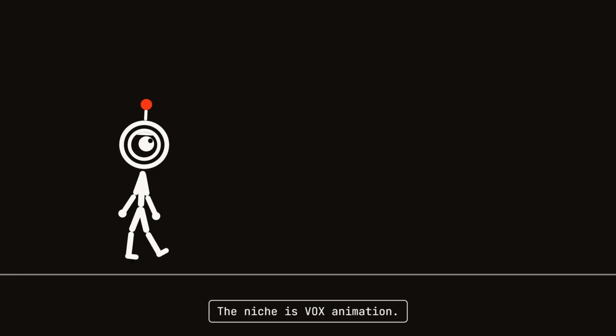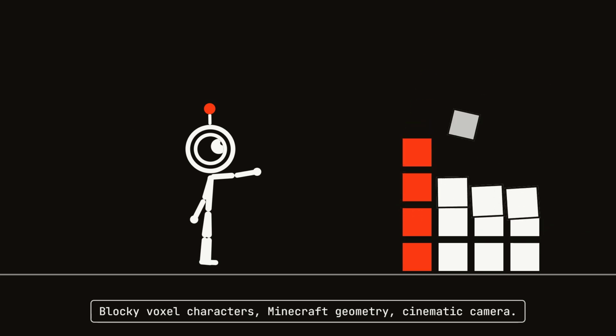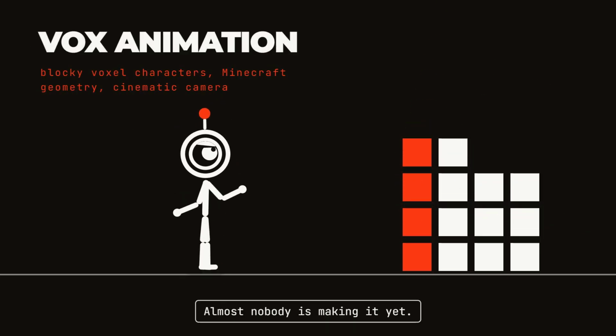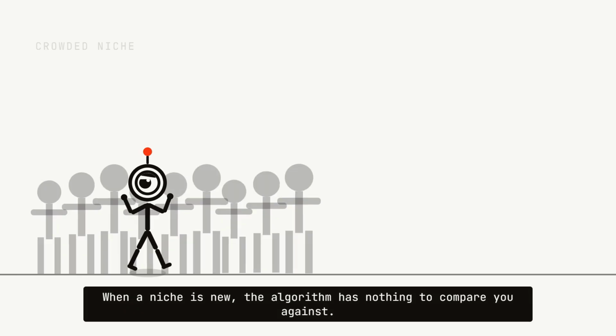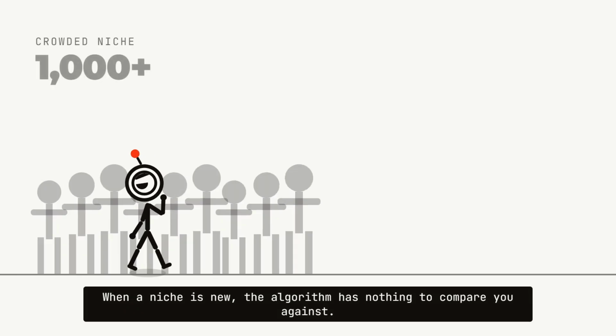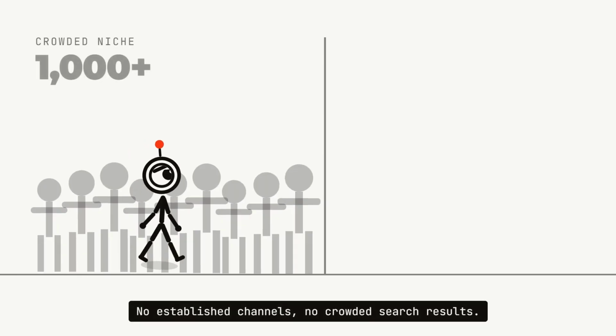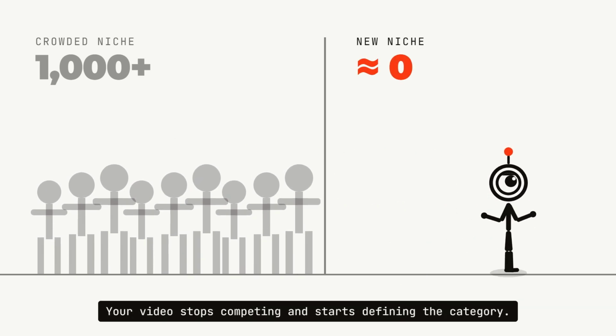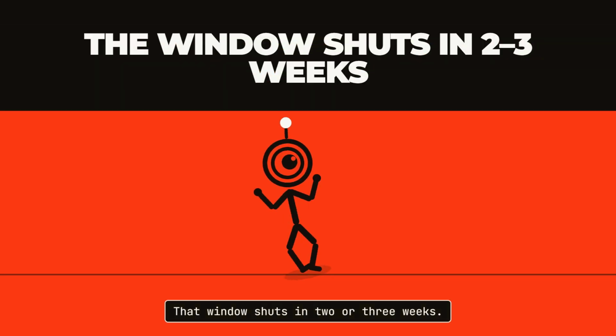The niche is vox animation. Blocky voxel characters, Minecraft geometry, cinematic camera. Almost nobody is making it yet. When a niche is new, the algorithm has nothing to compare you against. No established channels, no crowded search results. Your video stops competing and starts defining the category. That window shuts in 2 or 3 weeks.